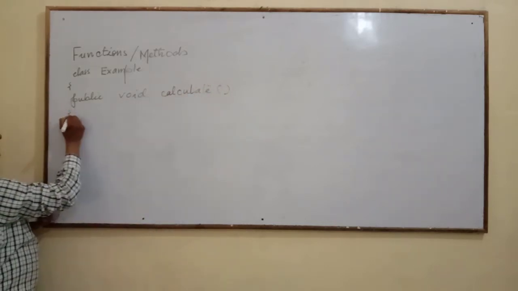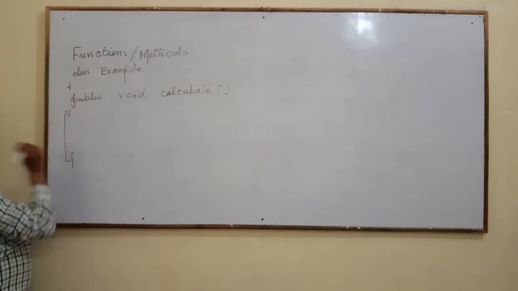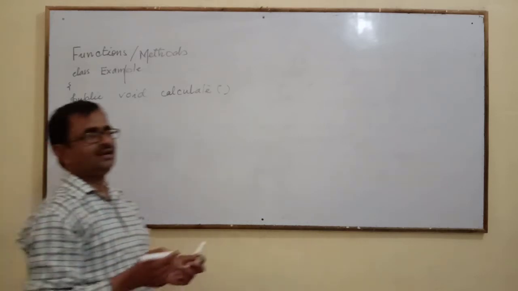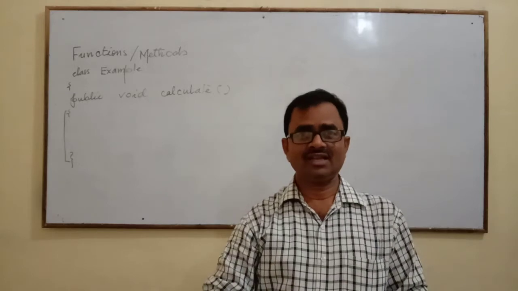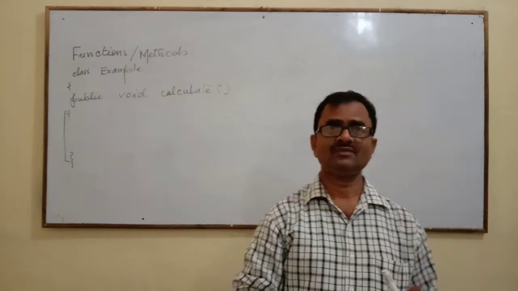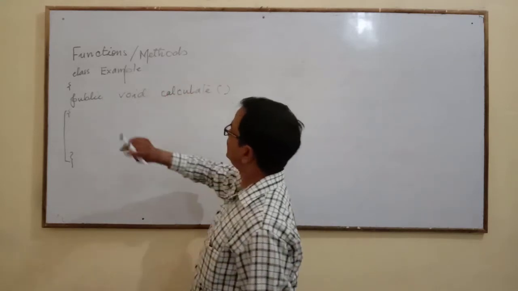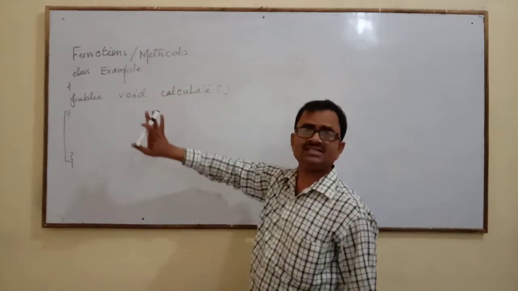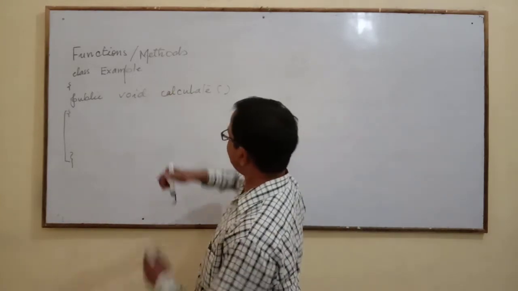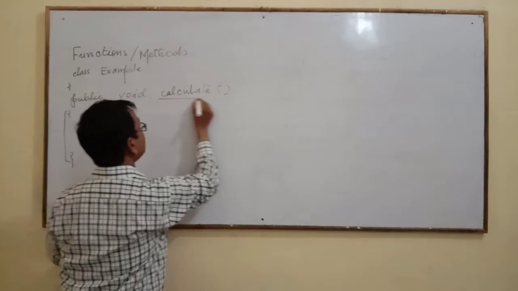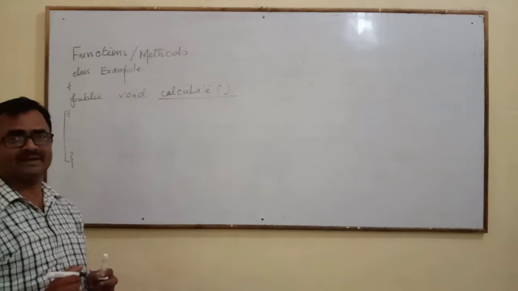After creating this method, you write some statements inside the brackets, which is known as the block of the method. That you already know. So this public void calculate is known as a function, a method. Here calculate is the name of the method, and these are the words which are used to create the methods.